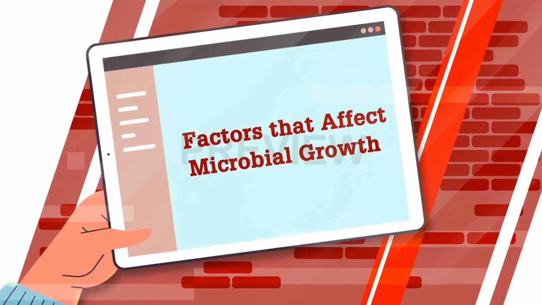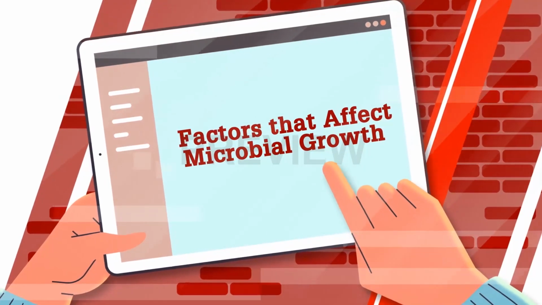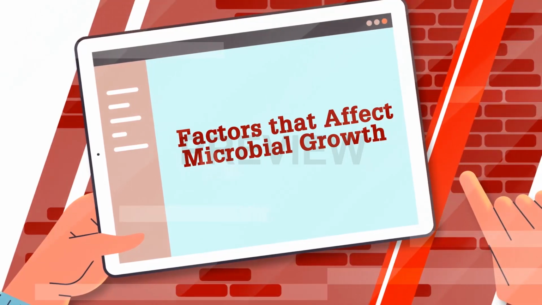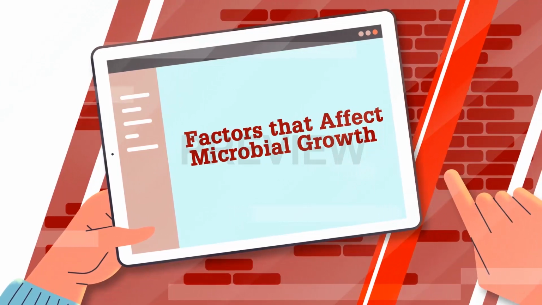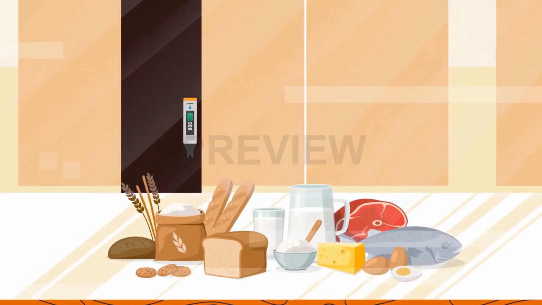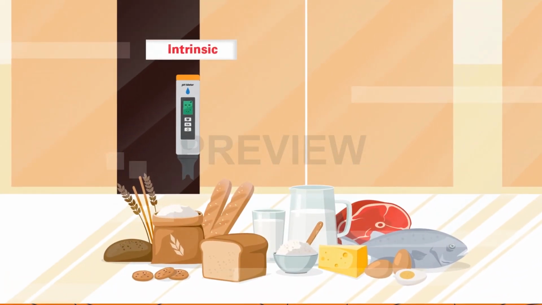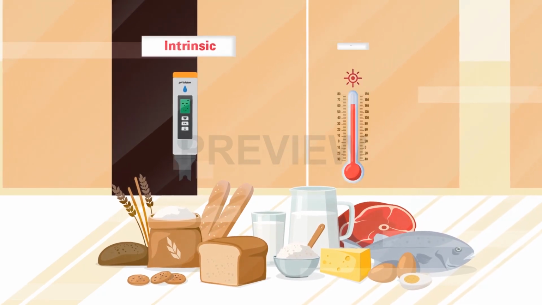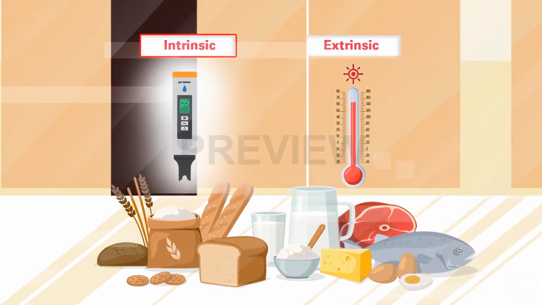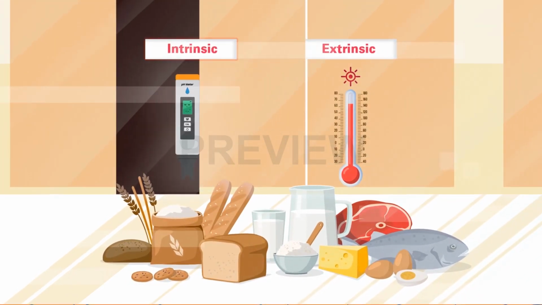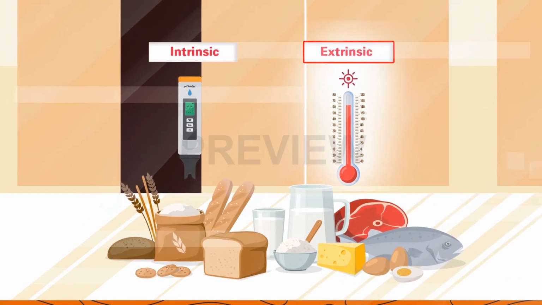The same factors that influence all living things influence the growth and survival of microorganisms. Some of these factors are also used in classification of microorganisms. Factors that are inherent characteristics of the food are called intrinsic factors, whereas factors that are external to the foods are extrinsic factors. For example, the pH of a food would be an intrinsic factor, while the storage temperature would be extrinsic.